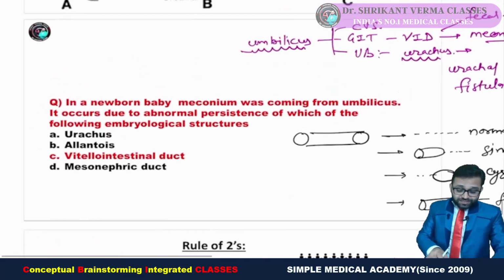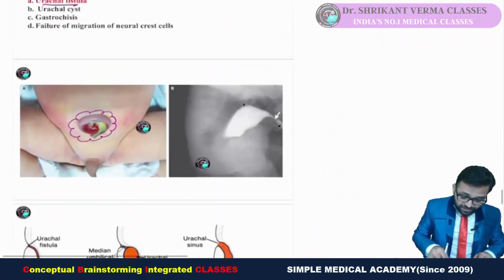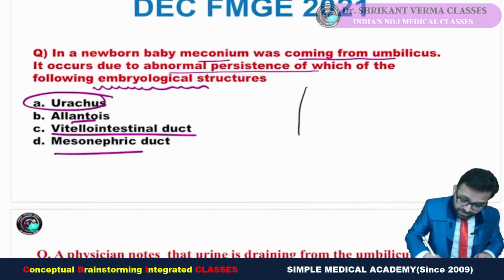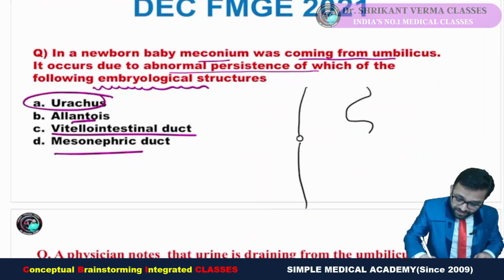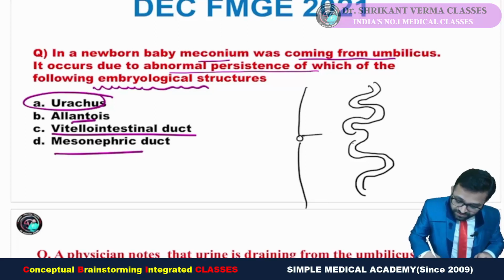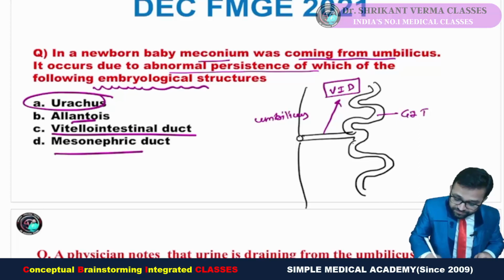Okay, so here the patient is coming. Try to understand again. In this scenario, suppose this is the abdominal wall, this is the umbilicus, and here is our GIT tube. Diagrammatic presentation I am doing. So this is the GIT tube, here is the umbilicus, and this tube is nothing but our vitellointestinal duct.